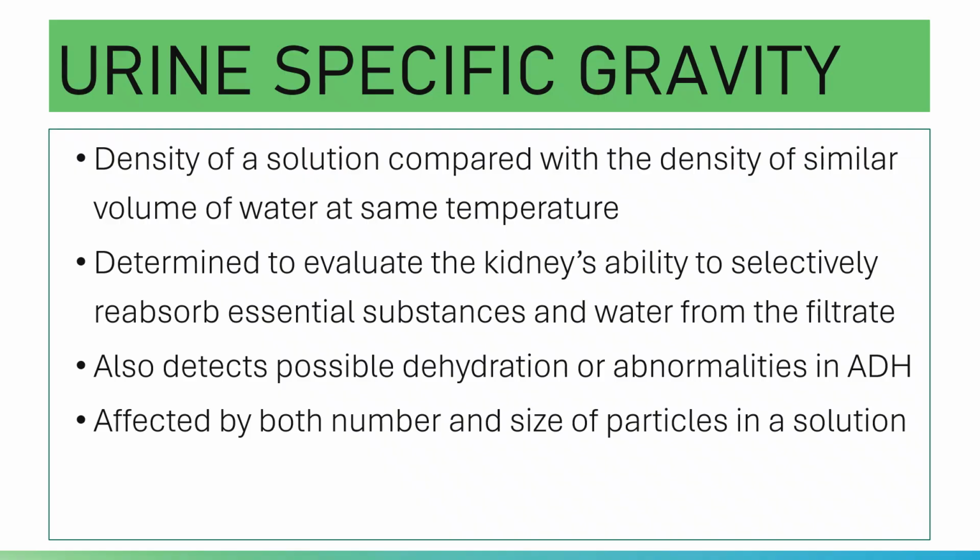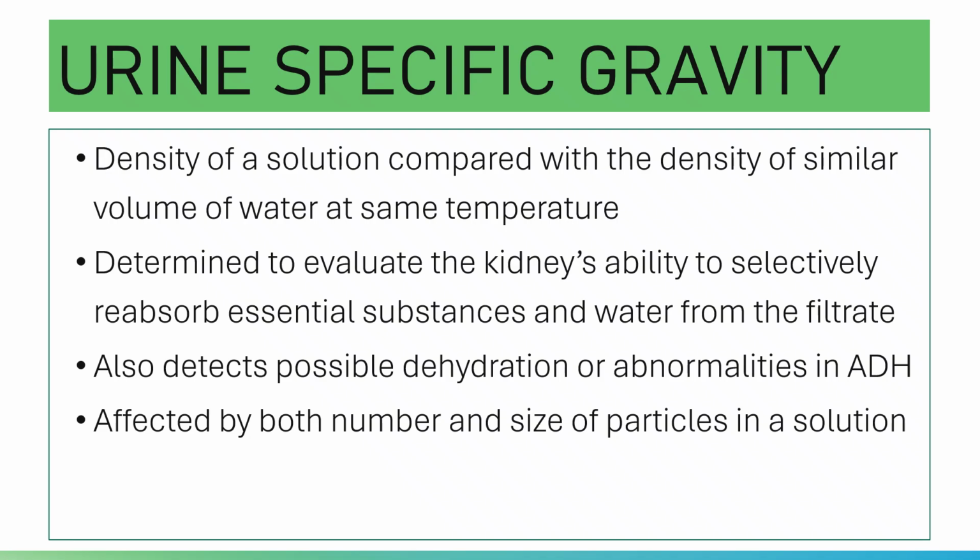It can also be utilized, of course. Also, specific gravity is affected by both the number and size of particles in a solution. Please note, because the specific gravity of the urine sample indicates the relative proportions of dissolved solid components to a total volume of sample. Meaning it is affected by both the number and size of the particles in a solution.